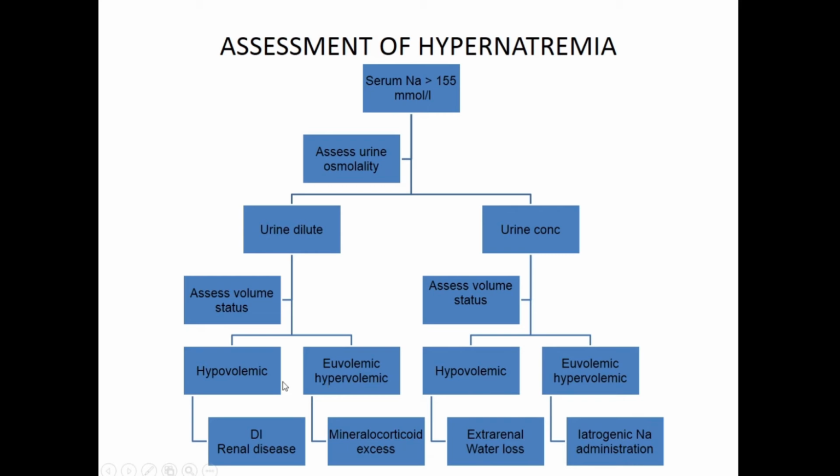So volume status is very important. How do we assess the volume status? I have kept talking about the volume status. How do you know the patient is hypovolemic or euvolemic or hypervolemic? Of course, your other parameters help, including your blood pressure, your fluid status, you see the skin turgor, you see for signs of dehydration. Then you have, of course, objective measures. You can do an ultrasound, you can see the filling of the heart, you can see the inferior vena cava. Of course, at your level, it's not required, but what we do in the ICU to check the volume status is we do an ultrasound, we check the inferior vena cava volume. The inferior vena cava volume gives us an idea whether the patient is hypovolemic or hypervolemic. Okay, so that's how we do it. It's a little complex for you, so I'm not going into the detail, but you need to know what happens.